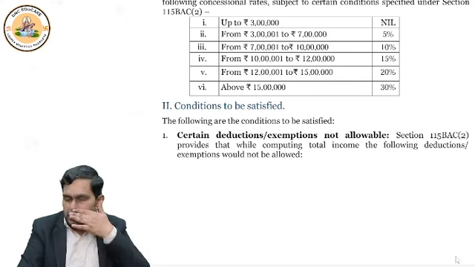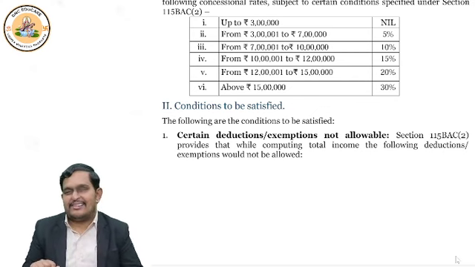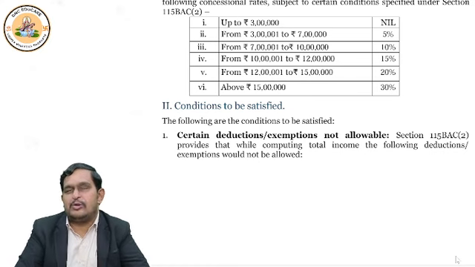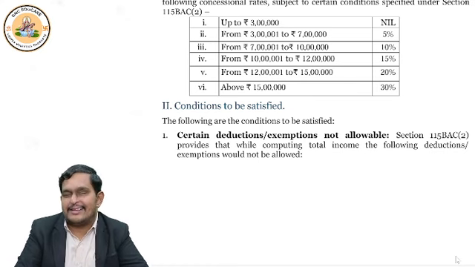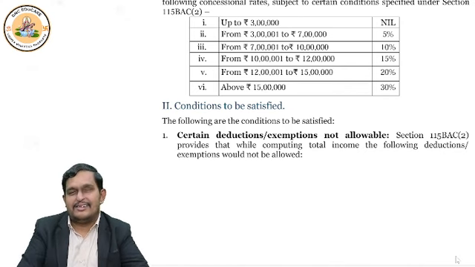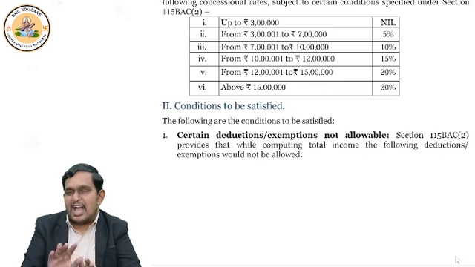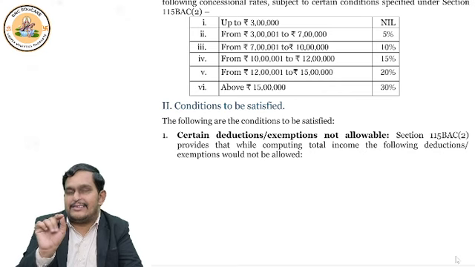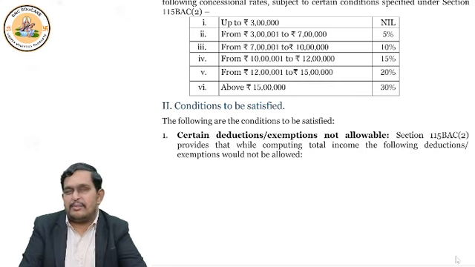Now suppose I tell you that my income is 20 lakhs. If my income is 20 lakhs, will you say that 20 lakhs into 30%, sir, your tax is 6 lakhs? The answer is no. This is completely wrong. My income being 20 lakhs doesn't mean 20 lakhs into 30%. Sir, above 15 lakhs you said? I said above 15 lakhs, 30% is the rate. Okay. That doesn't mean that if I say 20 lakhs income is there, it is directly 30%, 6 lakhs tax.